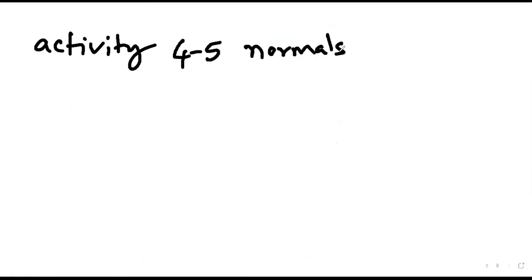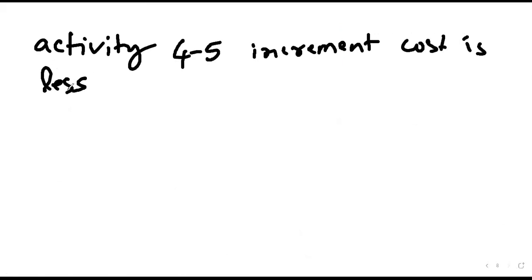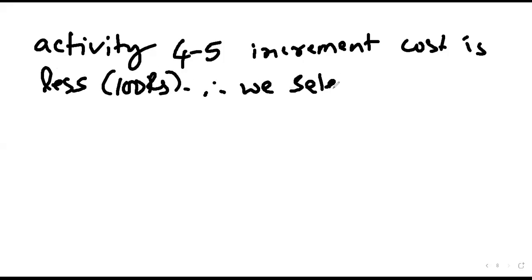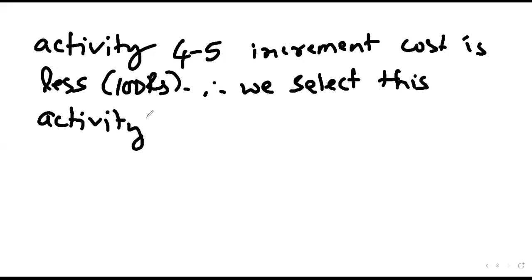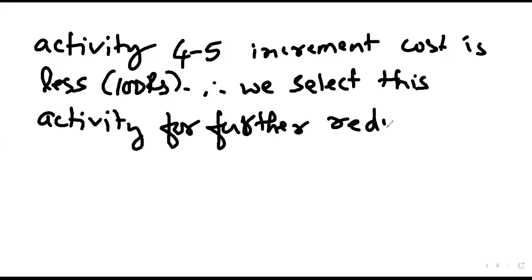We'll see the normal duration and cost. Therefore, we select this activity for further reduction.